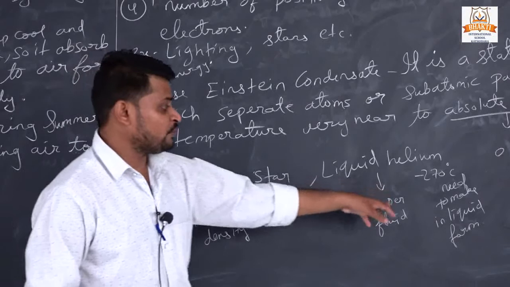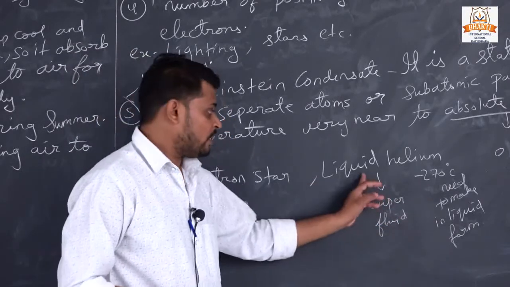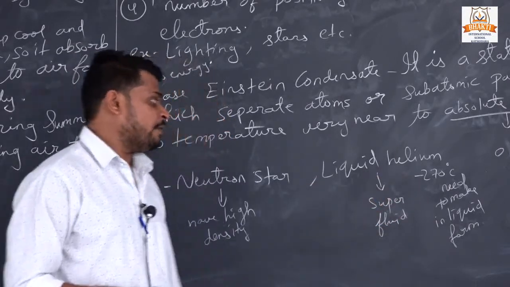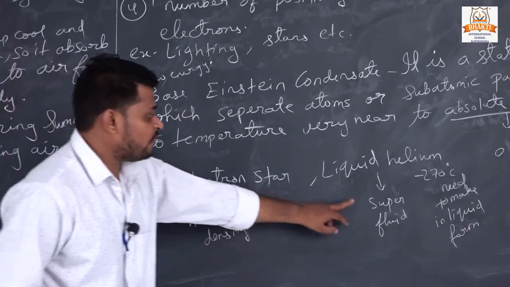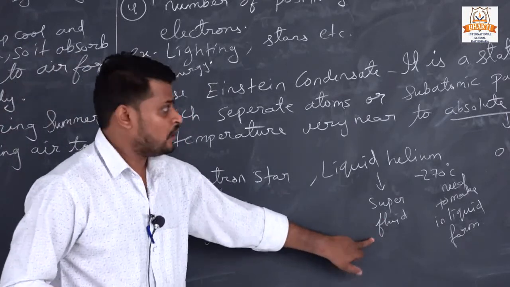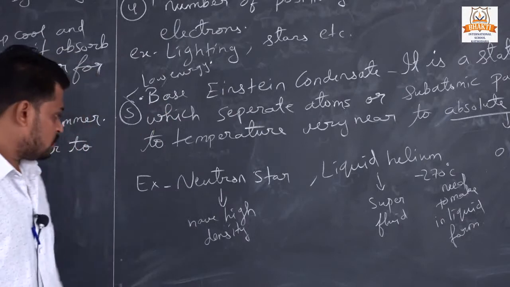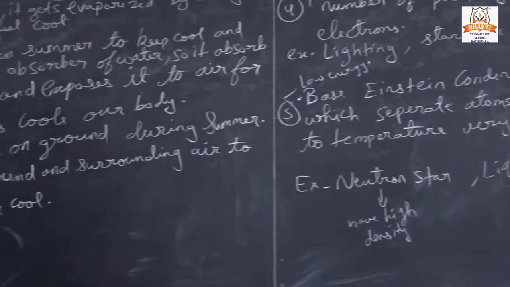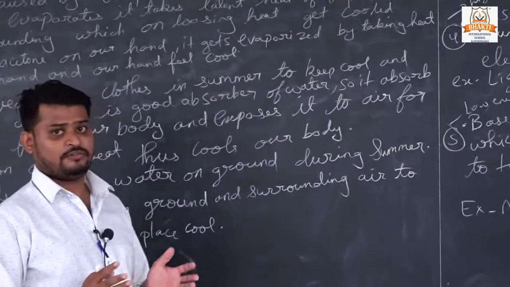So it converts into liquid form. Okay, and another name of liquid helium is superfluid. Understand?